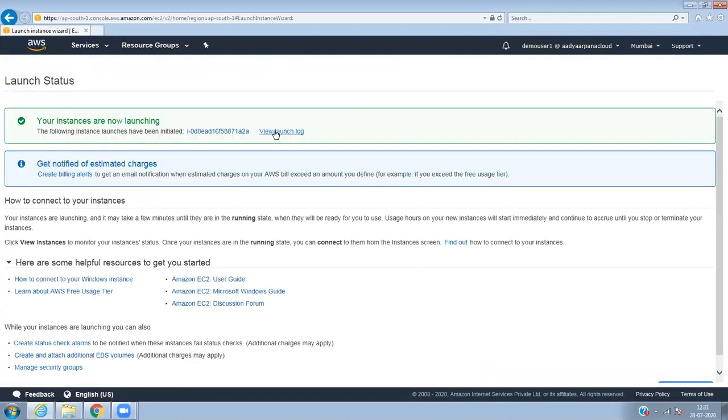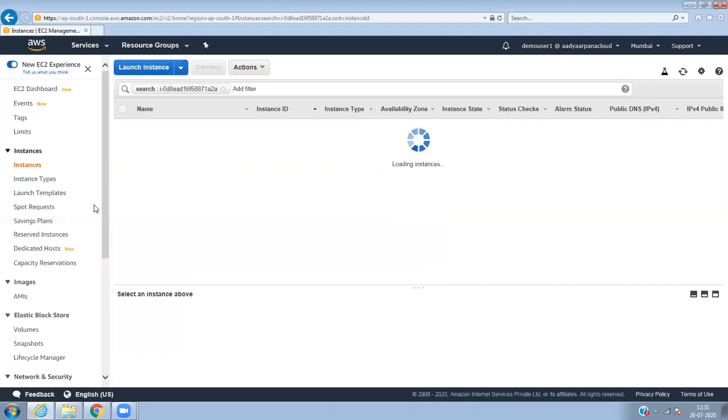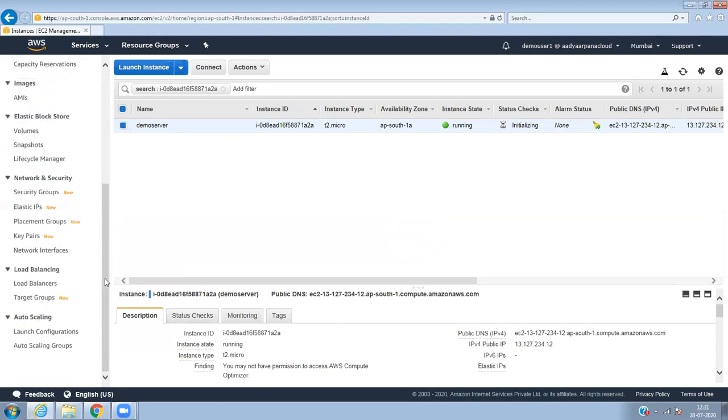So now, see, as we know, the permission I've given is only to create EC2 instances, and the user can create a CloudWatch also. I've not given permission for load balancer and any other stuff. Let's see. I'll go to the load balancer.